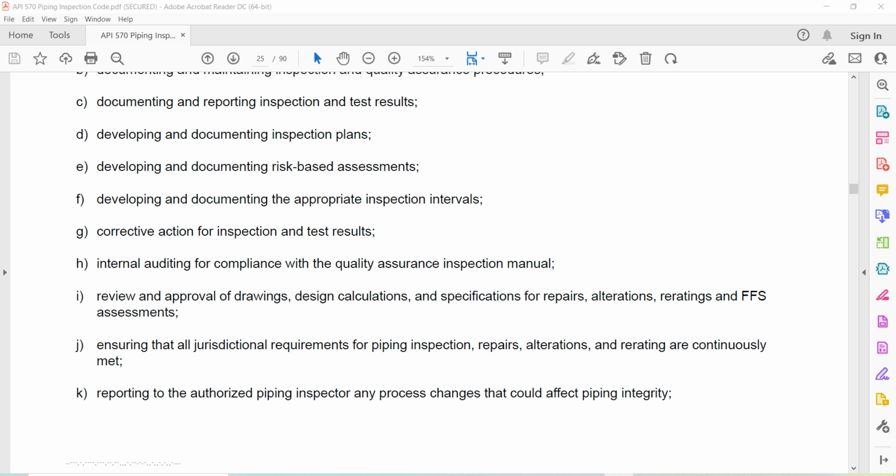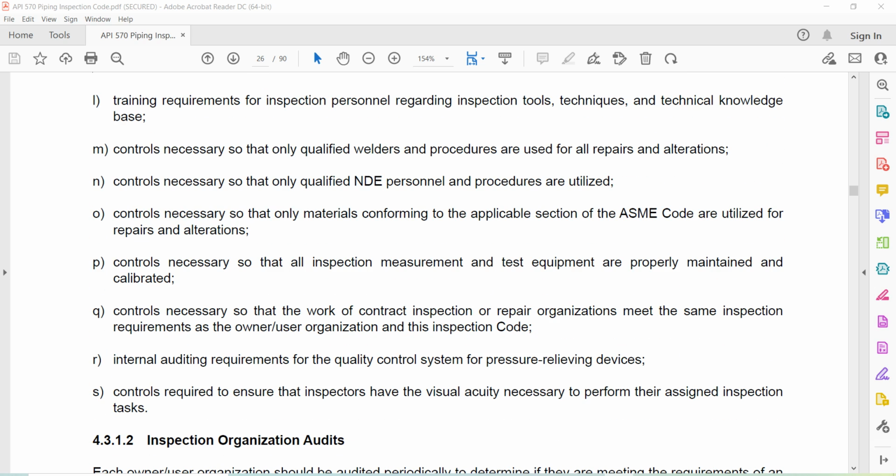J. Reporting to the authorized piping inspector for any process change that could affect piping integrity. K. Training requirements for inspection personnel regarding inspection tools, techniques, and technical knowledge base. L. Controls necessary so that qualified welders and procedures are used for all repairs and alterations. M. Controls necessary so that qualified NDE personnel and procedures are utilized. N. Controls necessary so that only material conforming to the applicable section of the ASME code is utilized for all repairs and alterations. O. Controls necessary so that all inspection, measurement, and test equipment are properly maintained and calibrated.